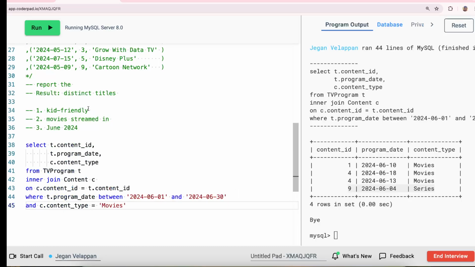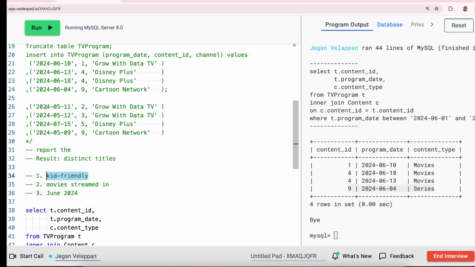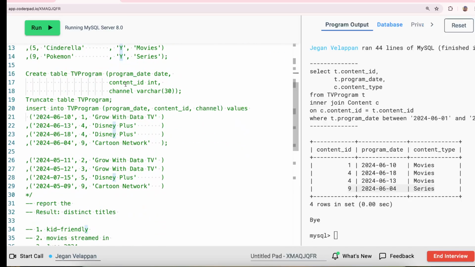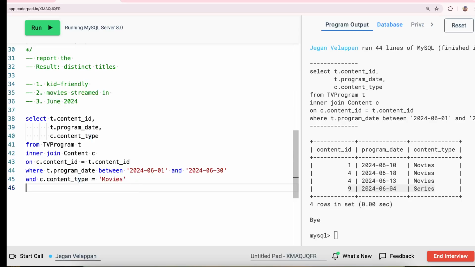And the next condition is it's kids friendly. So kids friendly means what? We have the kids content flag, yes and no, right? So yes means it's kids friendly, no means it's not. So we are adding the other condition, c.kids_content equal to yes.